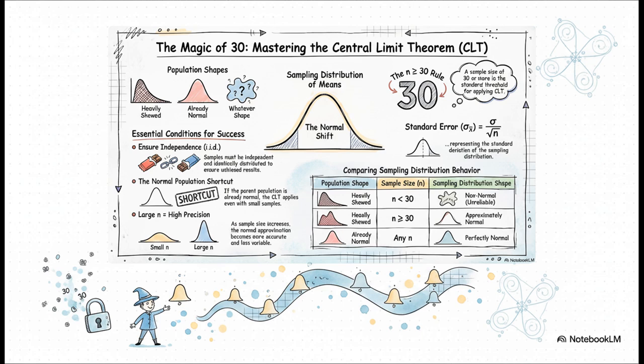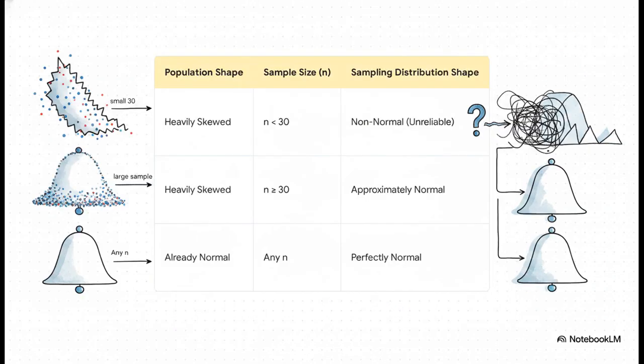Now for the shortcut. What if the data you're starting with is already nice and normal looking? Well, in that case, you get a free pass. You don't even need to worry about the number 30. Any sample size, even a really small one, will give you a perfect, normal sampling distribution. It's a nice little bonus. And this table here is the perfect cheat sheet. It sums it all up. Start skewed with a small sample, you get a mess. Start skewed but use a big sample, 30 or more, you get that nice, normal curve. And if you're lucky and start with a normal population, any sample size works perfectly.